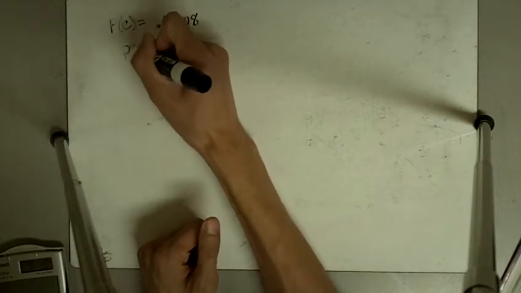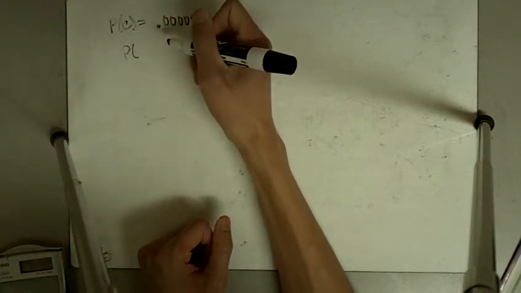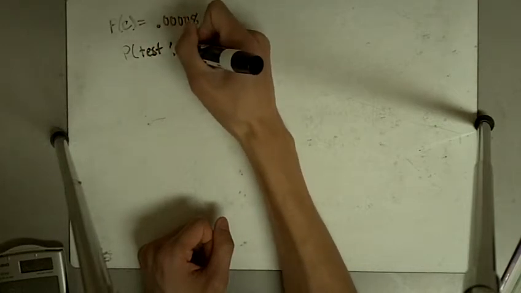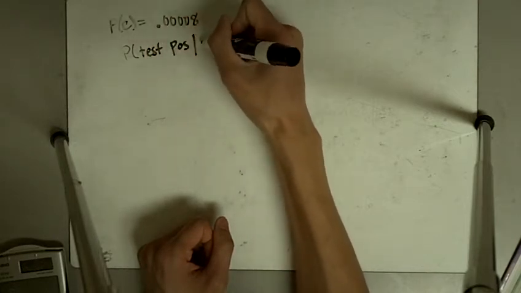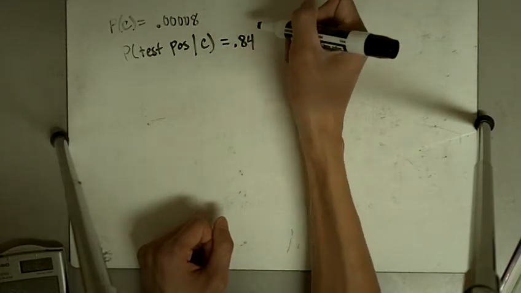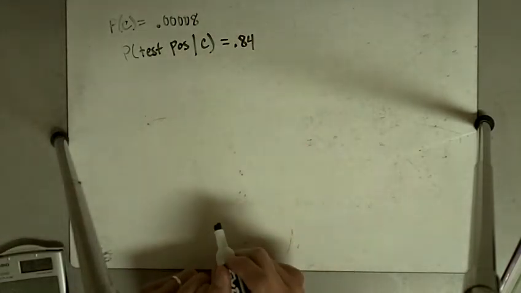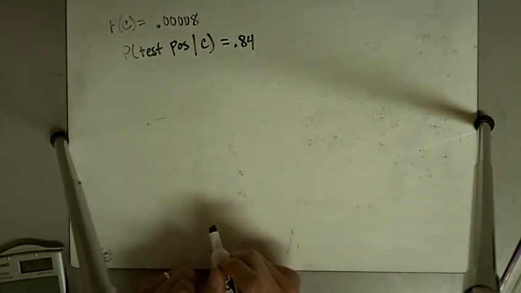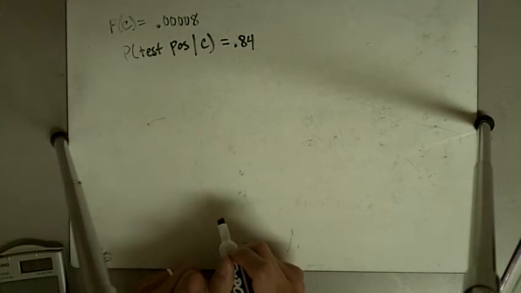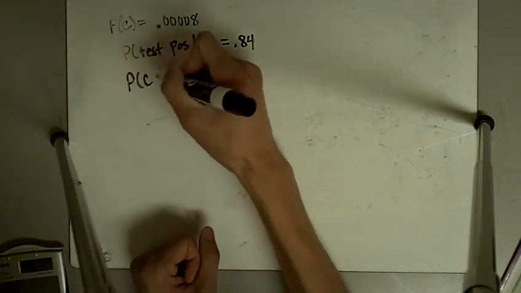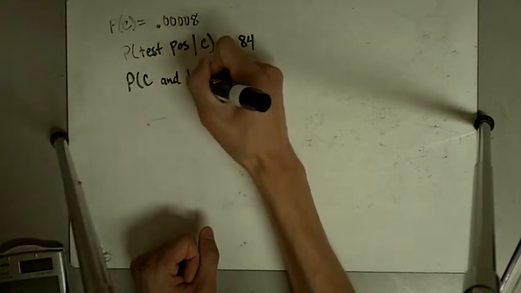And it says the probability of testing positive, that a pap smear will detect the cervical cancer if someone actually has cervical cancer, is 0.84. Okay, and then it asks what's the probability that a randomly chosen woman who has this test will both have cervical cancer and test positive for it. So we're asking what's the probability that someone actually has cancer and tests positive.